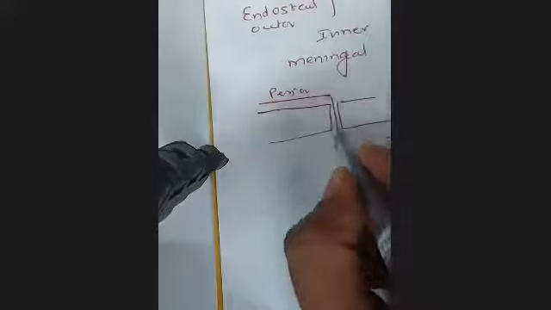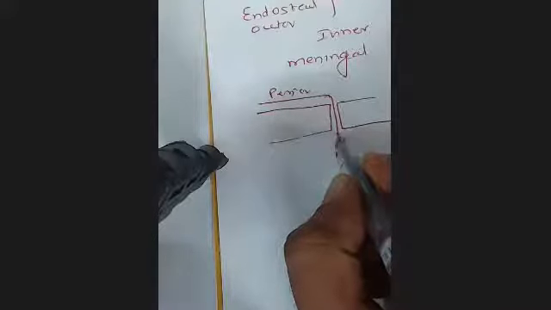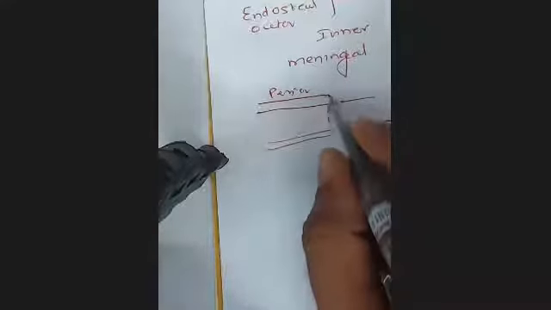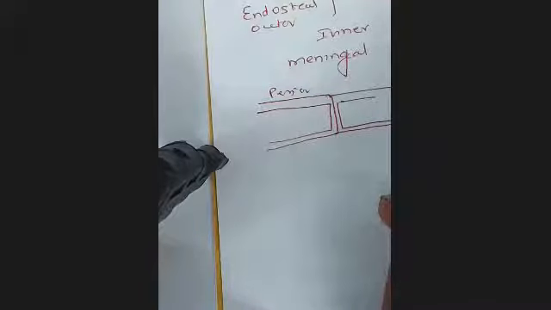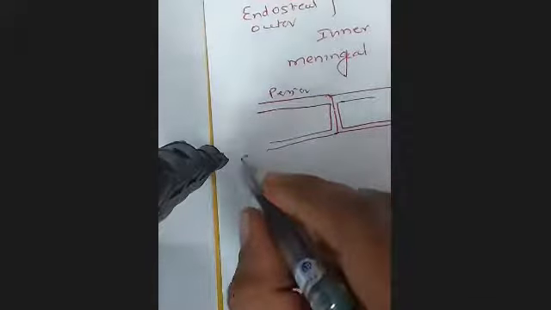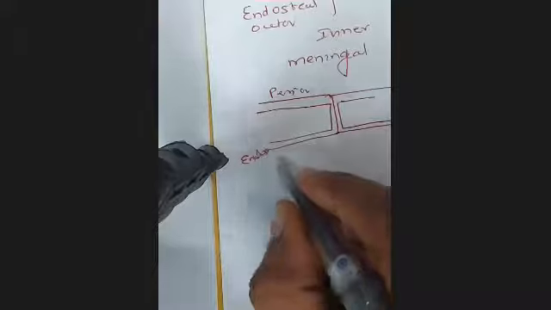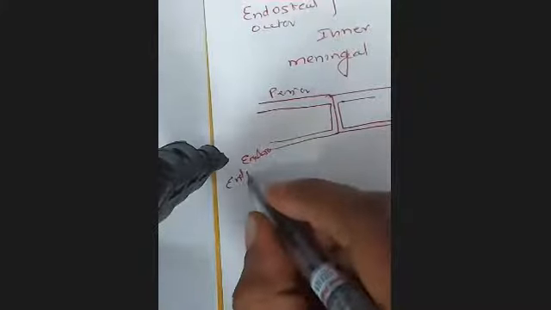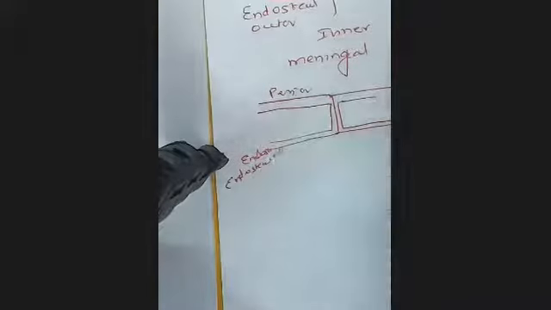Through the suture, it continues down here as the endocranium. And this endocranium is nothing but the first layer, which is the endosteal layer. So the endosteal layer is this.